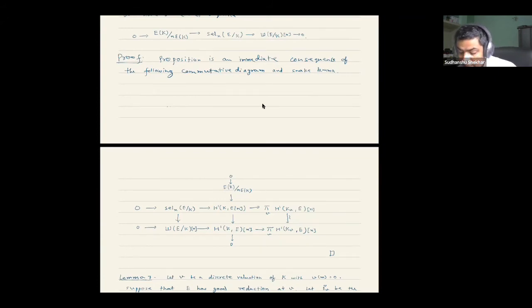Now, as I said, we want something which contains E(K) mod nE(K) and is also finite. So the next thing we want to show is that this n-Selmer group is finite for any n. Once we have that, then immediately this exact sequence will tell us that this is also finite, which is what we need. So what we need to do is show that this is finite.